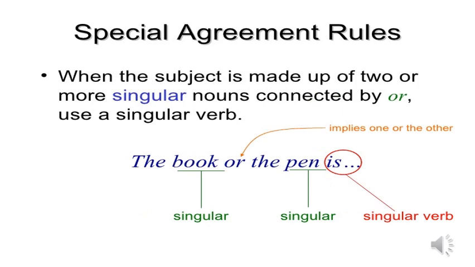Look at this sentence. The book or the pen is. The book is singular. The pen is singular. And the subject here is made up of two singular nouns connected by or. In this connection, we use a singular verb. The book or the pen is. Or implies one or the other. So we use here singular verb.